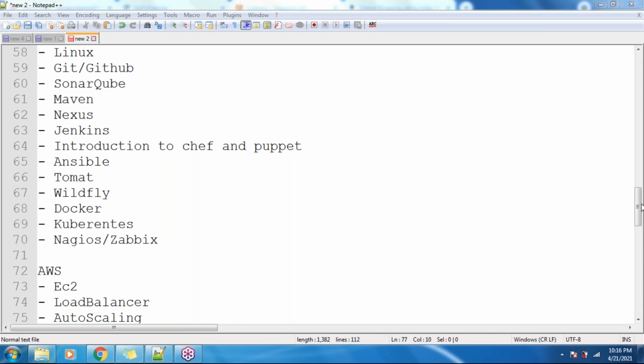Post our regular session, guys, whenever we start the regular session, we will be having